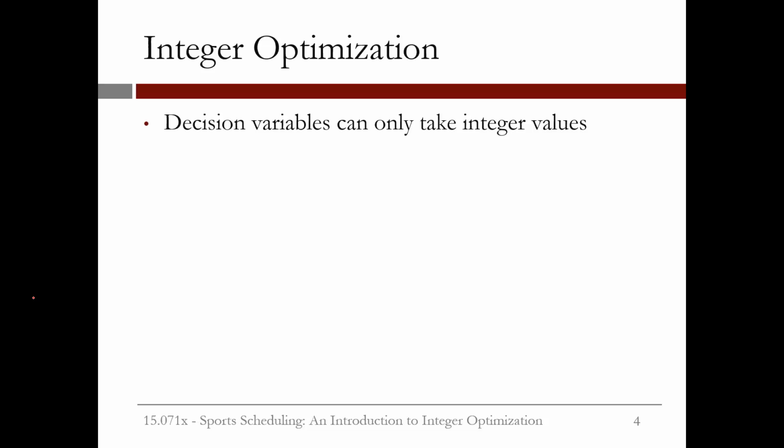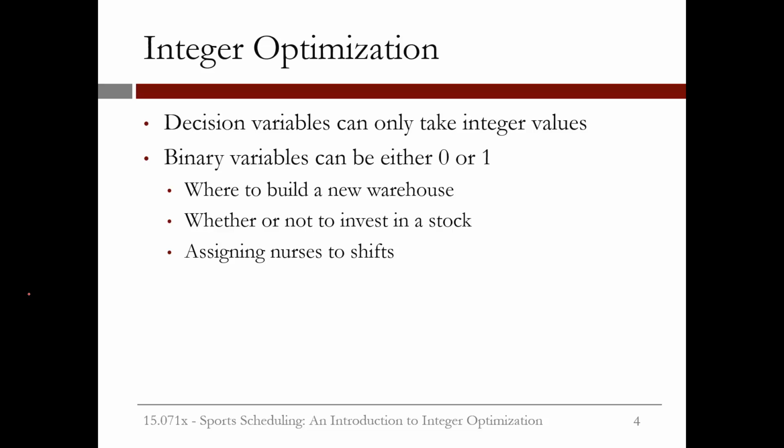This is a new type of decision variable, and it's what makes integer optimization different from linear optimization. The decision variables in integer optimization can only take integer values. This includes binary decision variables, like the ones we have here, that can only be either 0 or 1. These variables can model decisions like where to build a new warehouse, whether or not to invest in a stock, or assigning nurses to shifts.